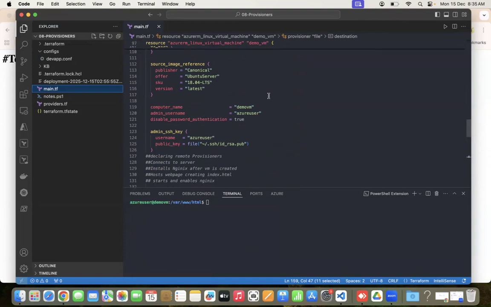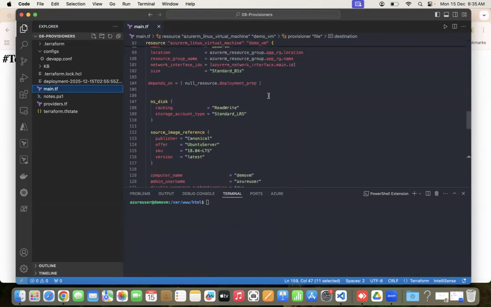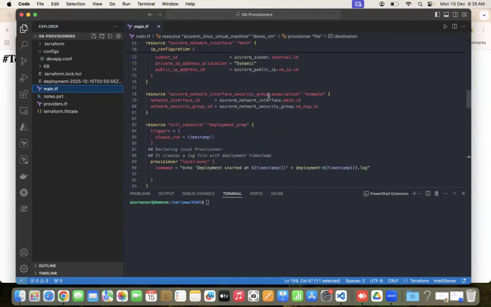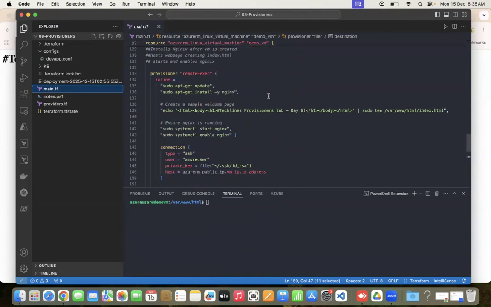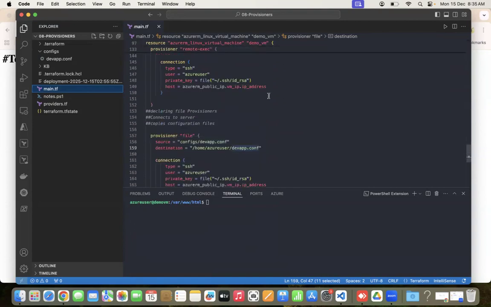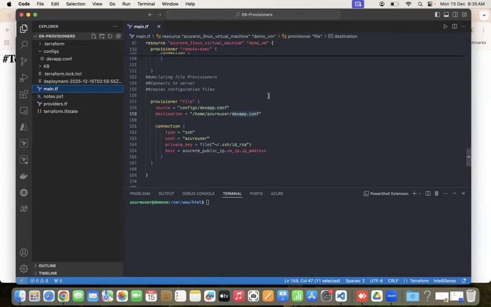Ramesh, the last part is there, no? Line number 158 in the main.tf. Where is this file located? In the file path, the source is configs/devapp.config. Are you asking what is the remote location inside the VM?